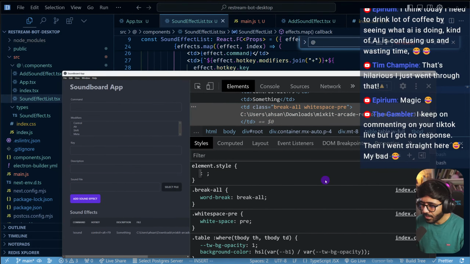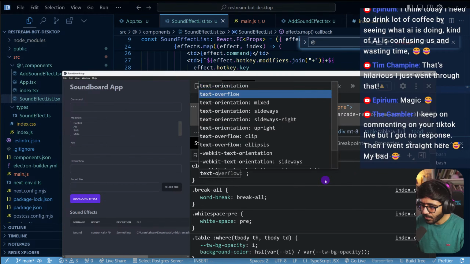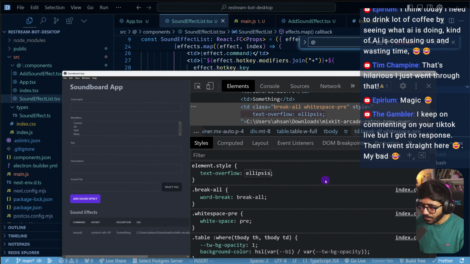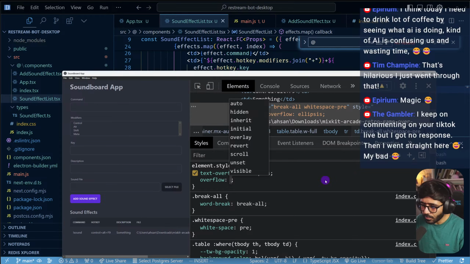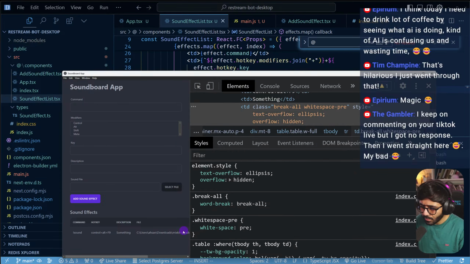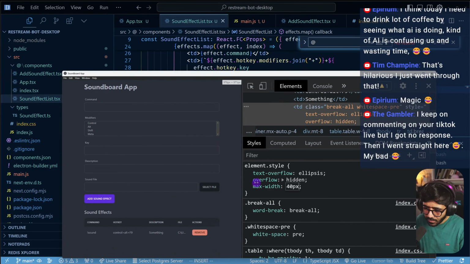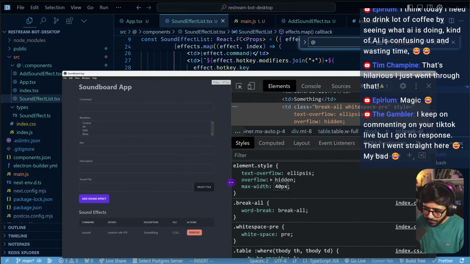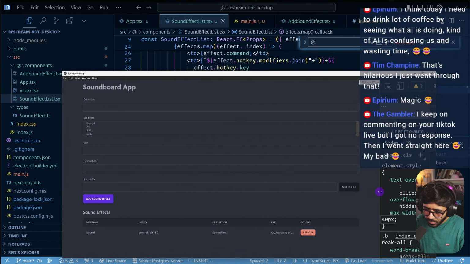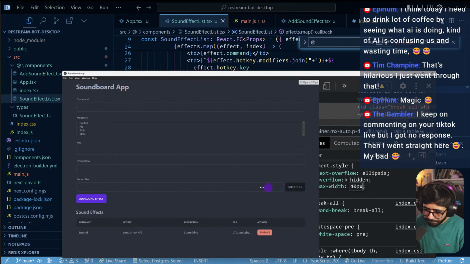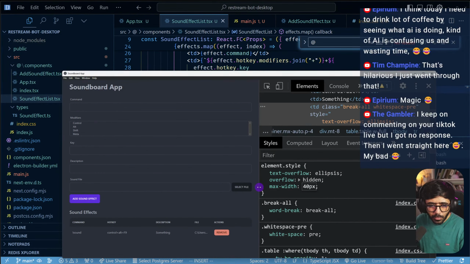So we have text overflow ellipsis, overflow hidden, max width, I don't know, 40 pixel. So we could get it like this, but I don't really like that solution. Kind of. Do we go with this or what?